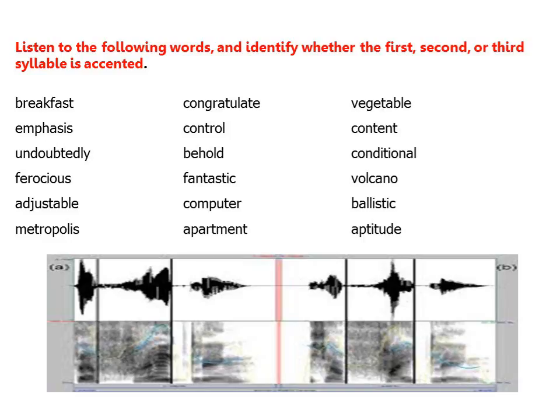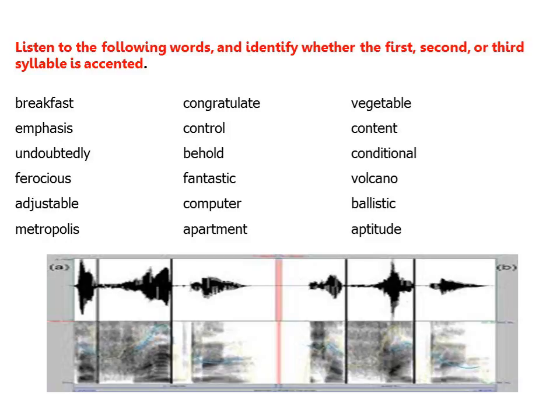Behold. Here, the second syllable is accented. Conditional. Here, the second syllable is accented.